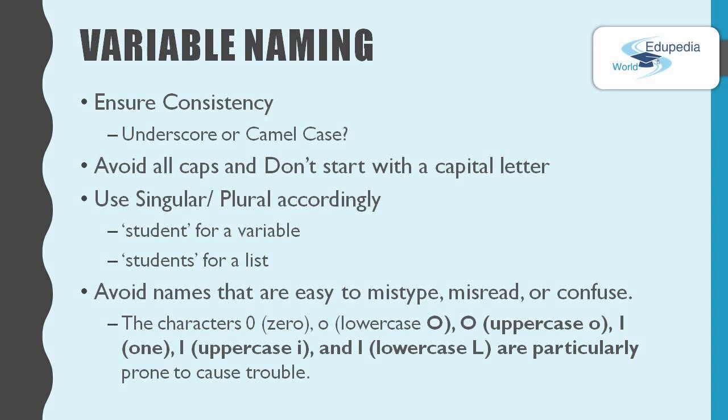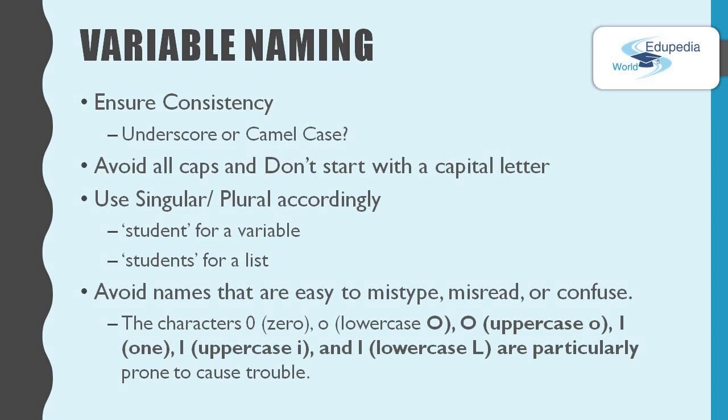And also don't try to use a capital letter as the first letter of a variable name, because we use an initial capital letter for defined types. We will also discuss what types are in a later episode. The next point is how you name the variable. Obviously, the name should represent what you are going to do with the variable. What is the purpose of it? The question is whether you use a singular name or a plural name. Think of it like this. If the variable contains one instance, one value, then you use a singular name. If the variable contains many instances, many values, then you should use a plural name.